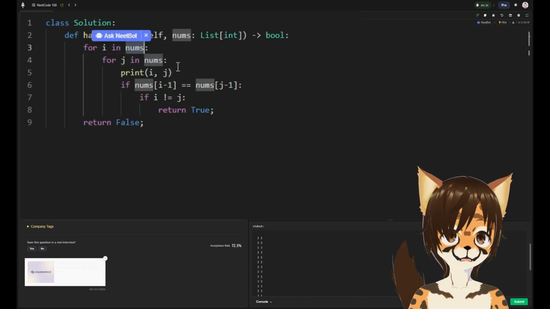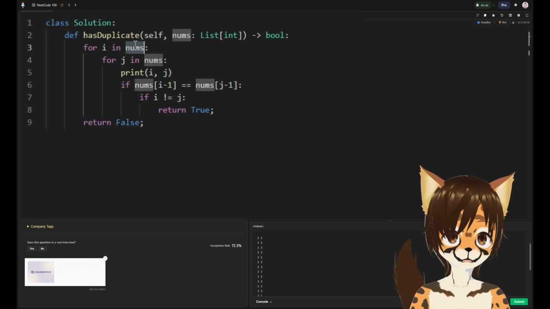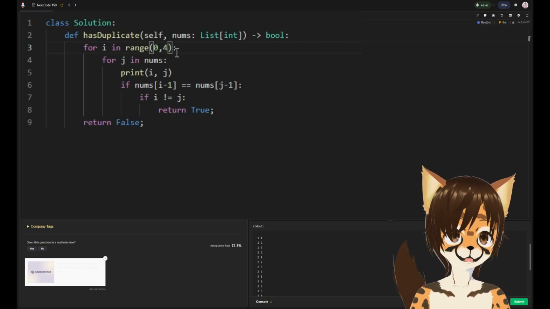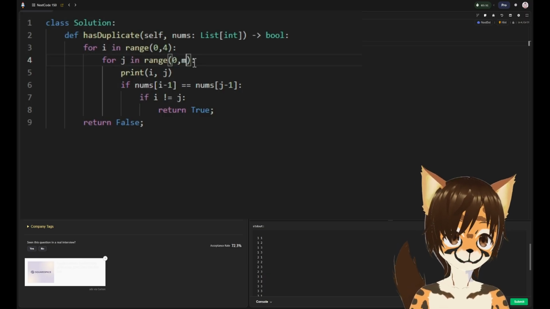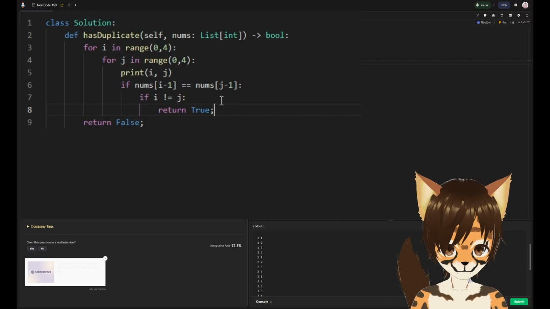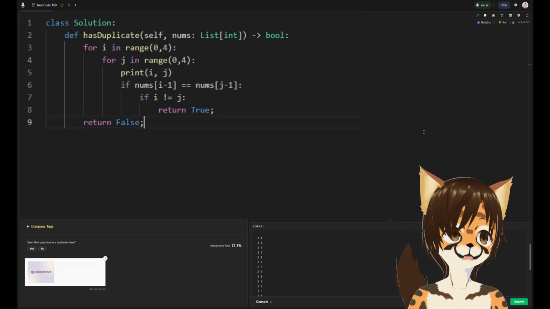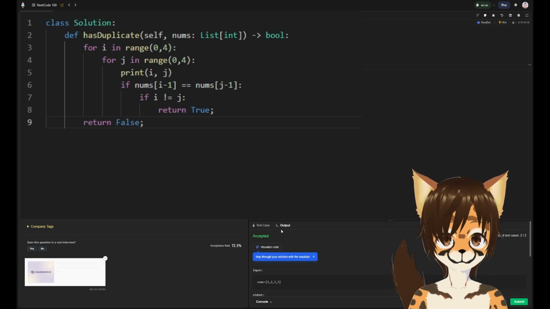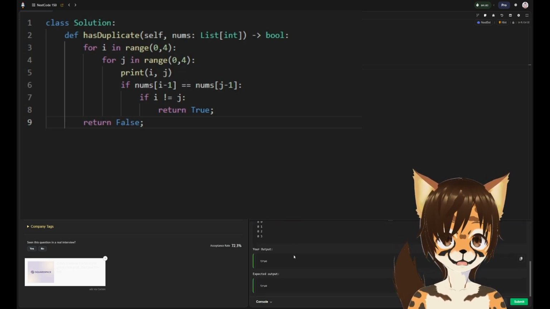I'm going to try just doing a straight up range of 4. I think that's how you write that. I'm going to try doing a range of 4 to just hard code the size of the arrays we're working with, to see if it's something to do with my for loops being funky. And then we'll see. Okay, so my for loops are funky in some fun way. But that is, no.